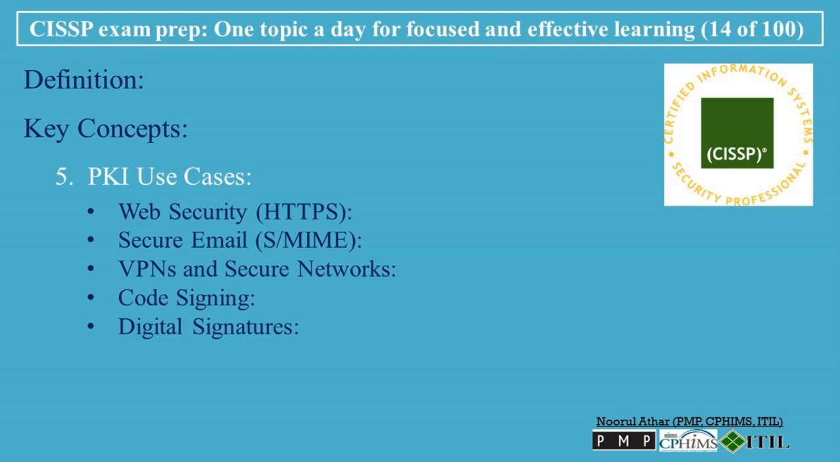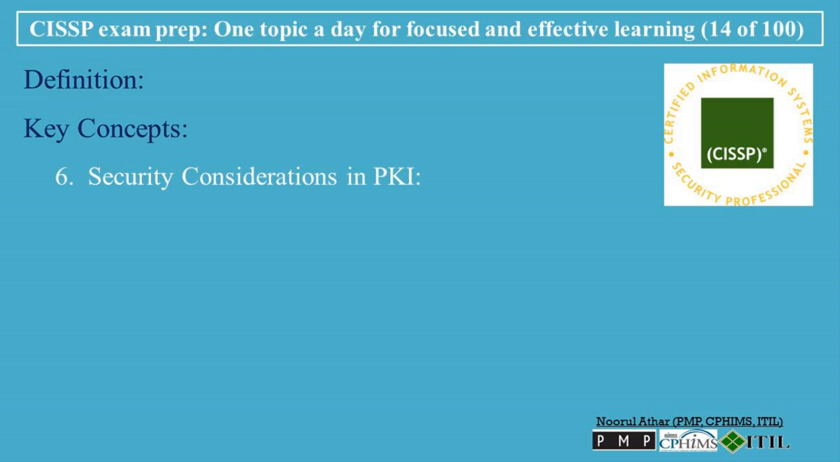Digital signatures: PKI is the backbone for creating digital signatures, which are used to verify the identity of the sender and ensure the integrity of messages or documents in financial transactions, legal agreements, and secure communications. 6. Security considerations in PKI. Private key protection: the security of PKI depends on keeping the private key secure. If a private key is compromised, an attacker can impersonate the key's owner or decrypt sensitive data.